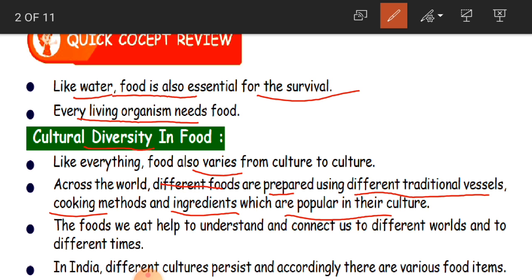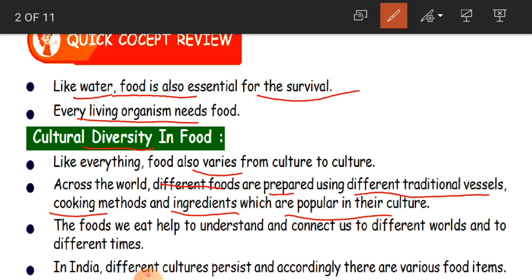Actually, these days we are eating much western food in India, like pizza, burger and all that. But those dishes don't belong to our country. They belong to western countries, people in America, London and all that. They eat much of that type of dishes like bread, pizza, burger, and such bakery items. But now we are adopting them. All over the world, people are adopting different types of food.